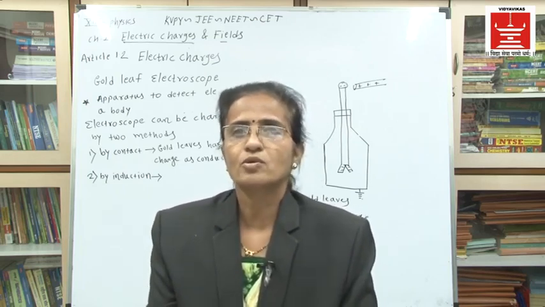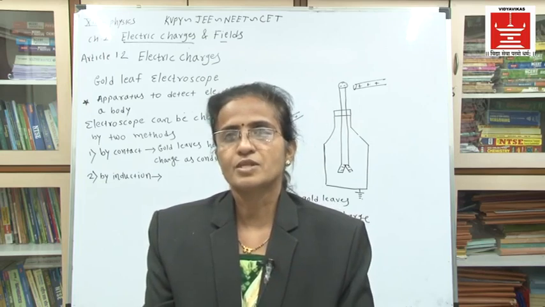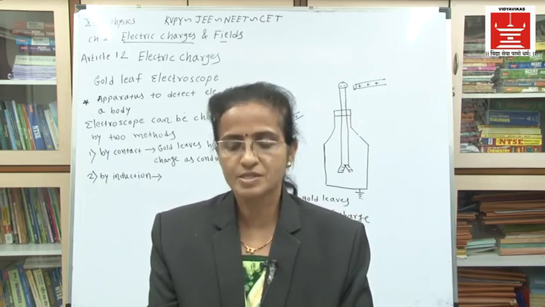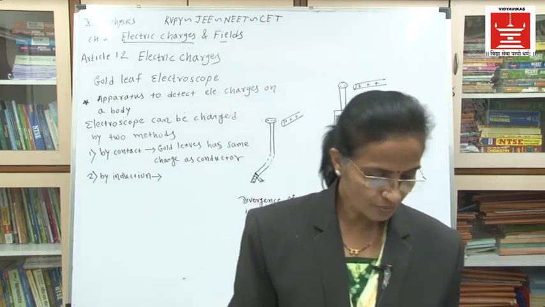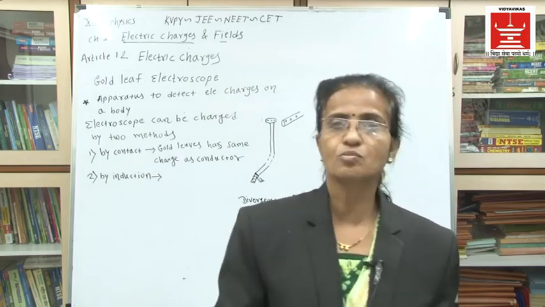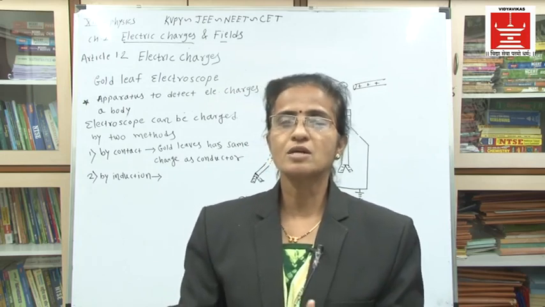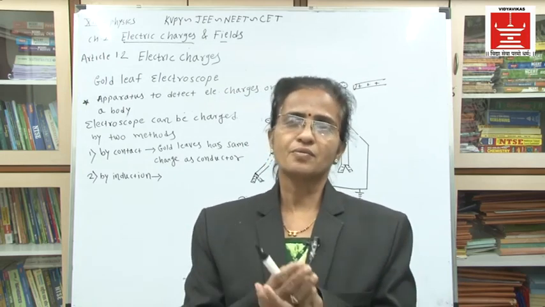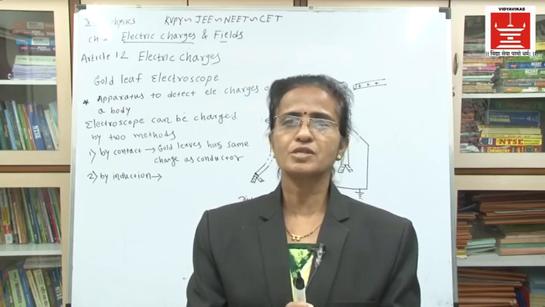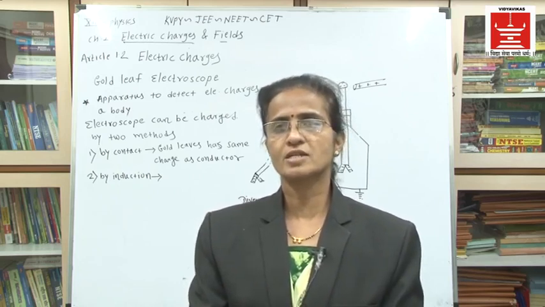This is all about the electric charges. That means we have to revise all the points here. In the first and second article of this chapter, electric charges and fields, we have stated the definition or the exact difference between electrostatics and current electricity.